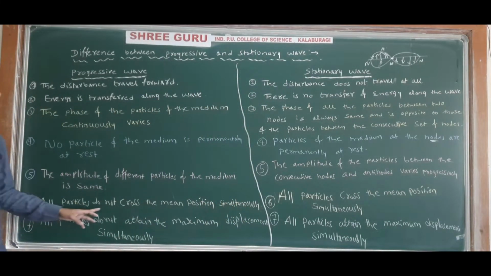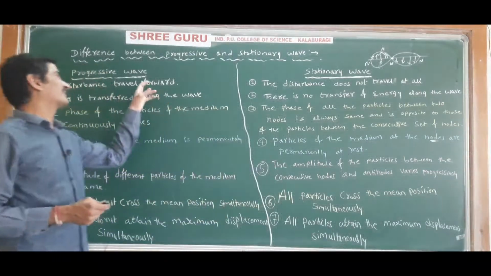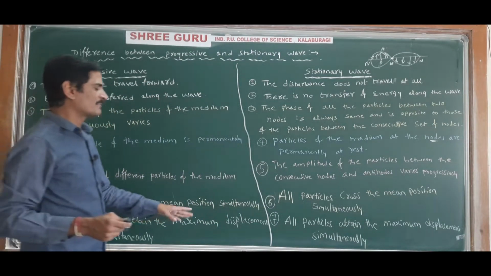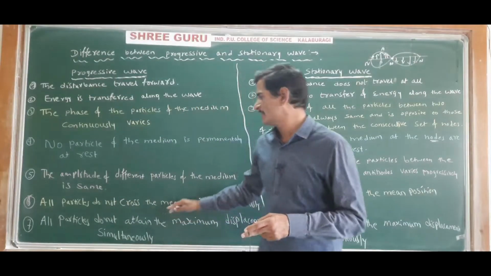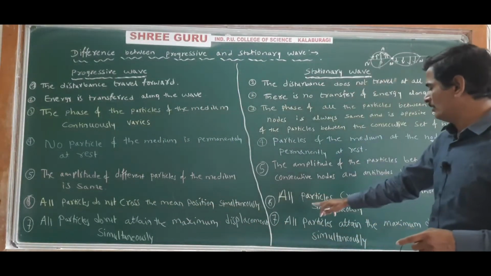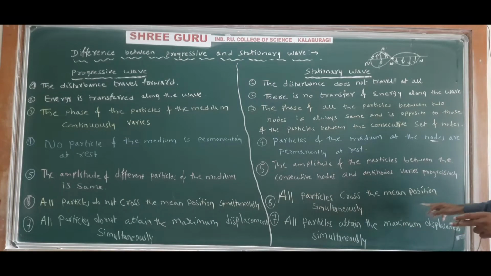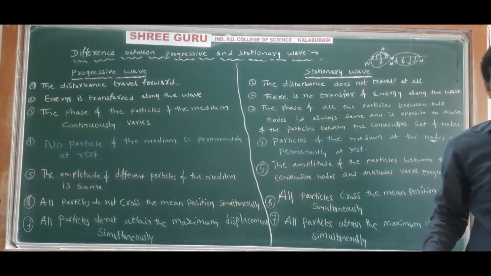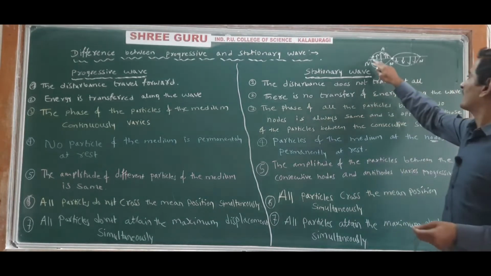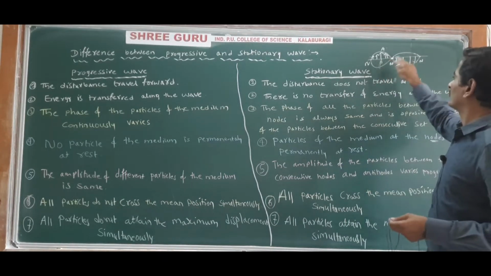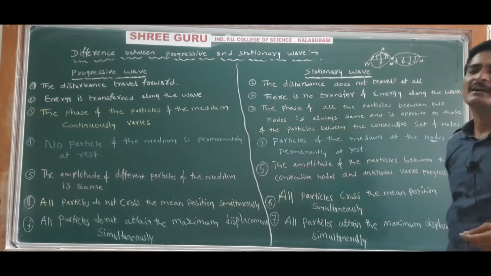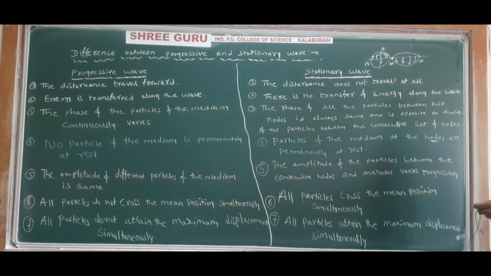All particles do not cross mean position simultaneously. In the case of progressive wave, all particles do not cross the mean position simultaneously. But in the case of stationary wave, all particles cross the mean position simultaneously, because all the particles have the same phase. All the particles have the same phase between the two nodes. So all the particles cross the mean position simultaneously, in the case of stationary wave.